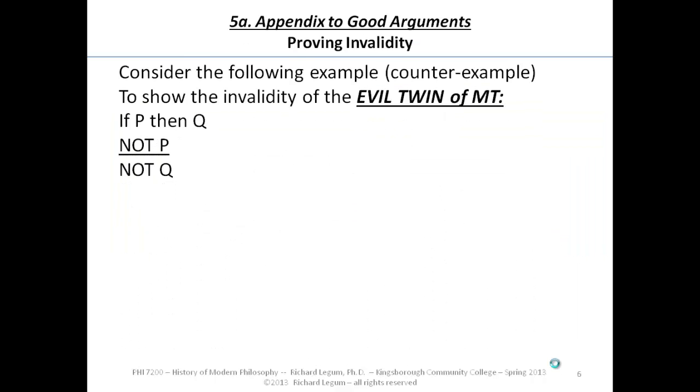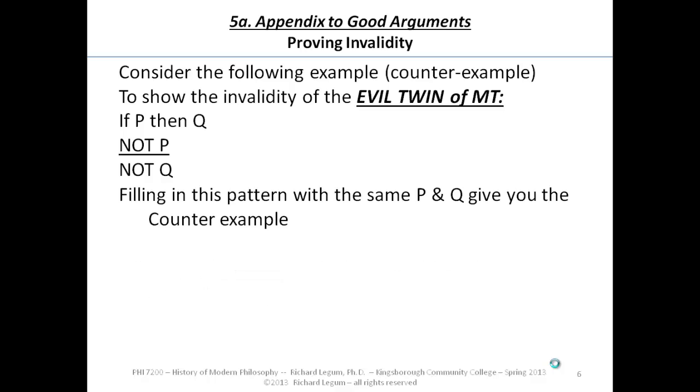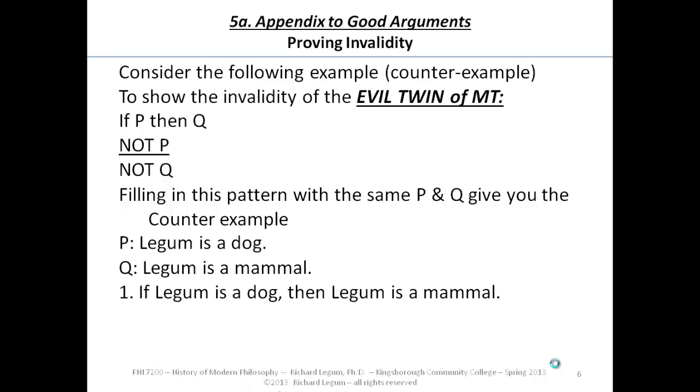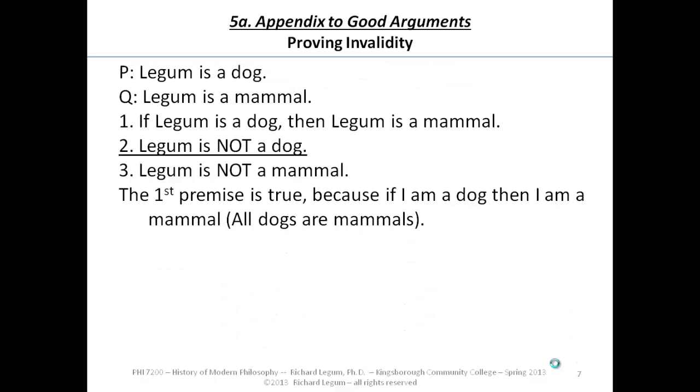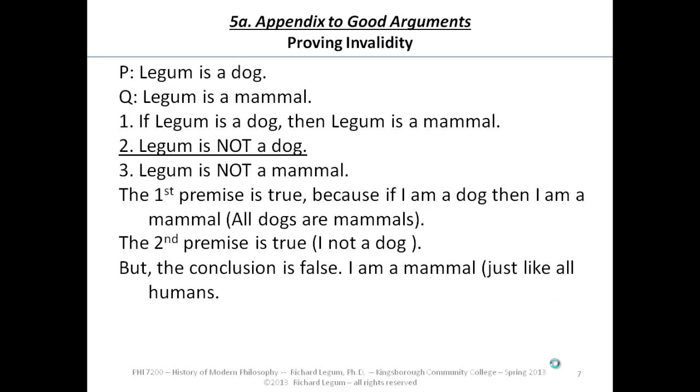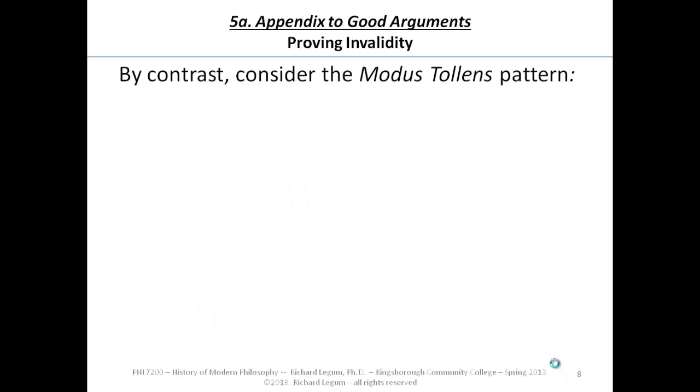And in fact, here's the counterexample, and we can use the same P and Q as before. P being Legum is a dog, Q being Legum is a mammal. And here's the argument. If Legum is a dog, then Legum's a mammal. Legum's not a dog, therefore Legum's not a mammal. Well, first premise is true, same way it was in the last example. Second premise is true because I am not a dog. But the conclusion's false. Look, I'm a human, and just like all humans, I am a mammal. So the argument and the pattern are invalid. The conclusion does not follow from the premises.